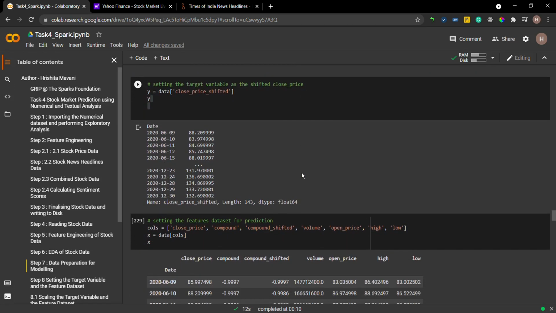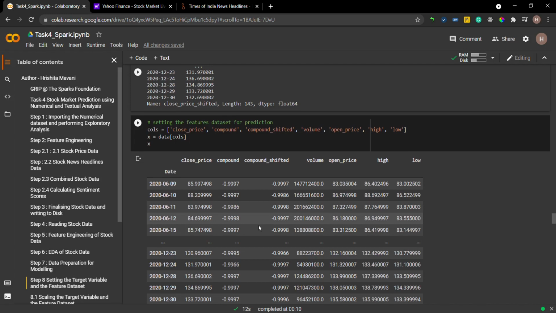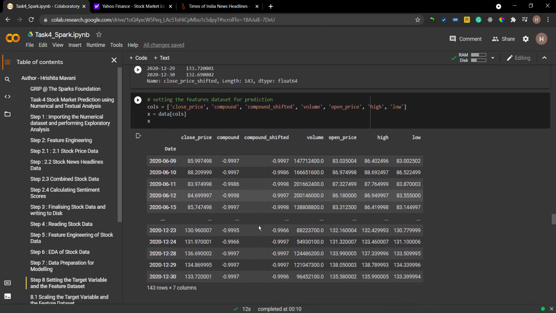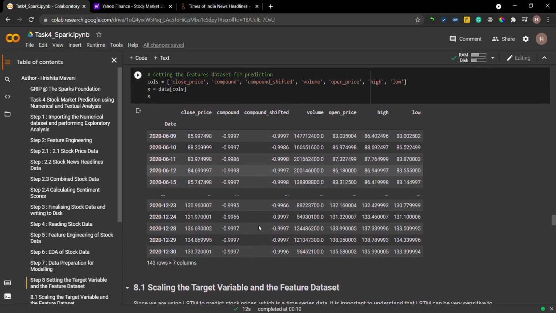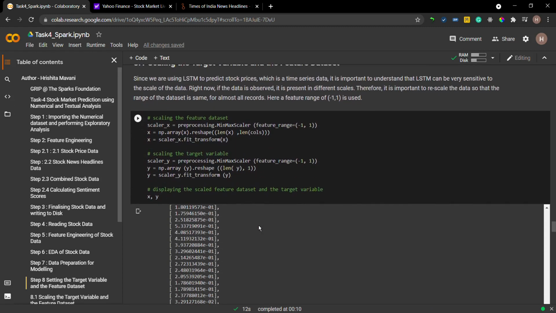My target variable here is not the close price but close price shifted. Through this I'll be predicting what will be the close price for the next day. And then I have defined my feature data set separately as X. Then I'll be scaling my target variable and my feature data set.